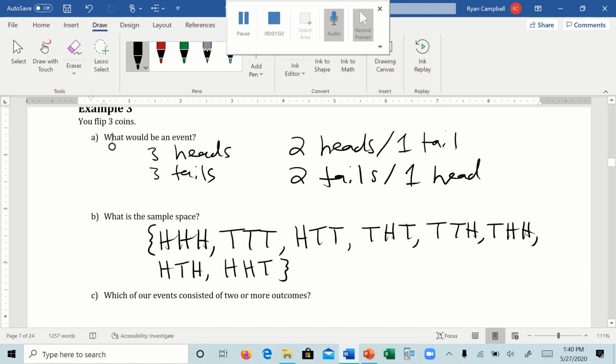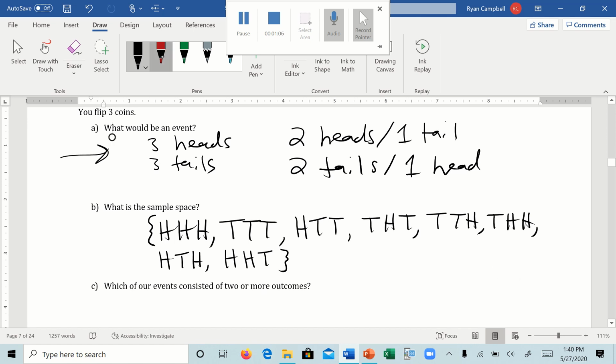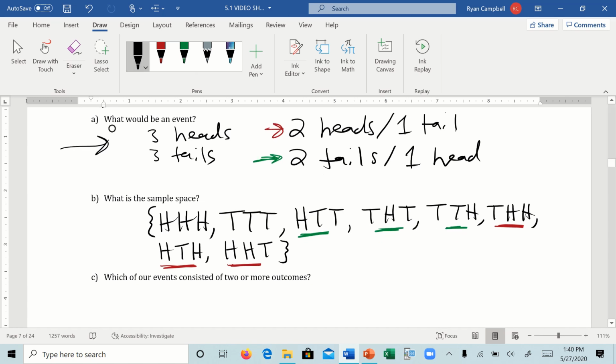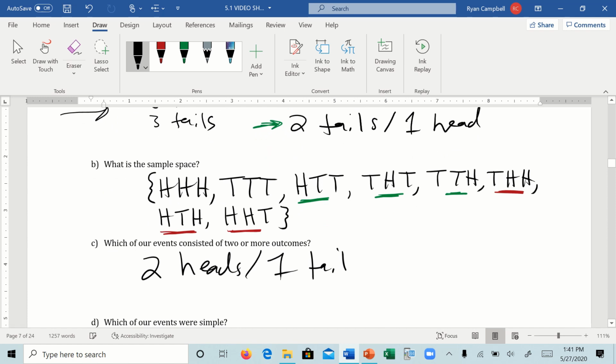So, out of these original events, which one of them contain 2 or more outcomes? Well, we can see that the 2 heads and a tail has 3 different outcomes, and the 2 tails and a head has 3 different outcomes. So these would not be simple events, right? They are events, but they are not simple because they contain more than 1 outcome. There's 3 ways of getting both of these options.